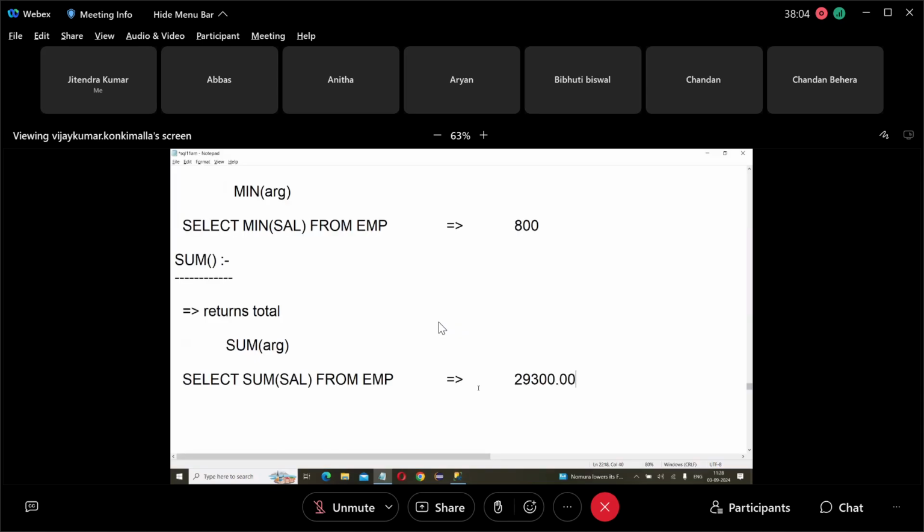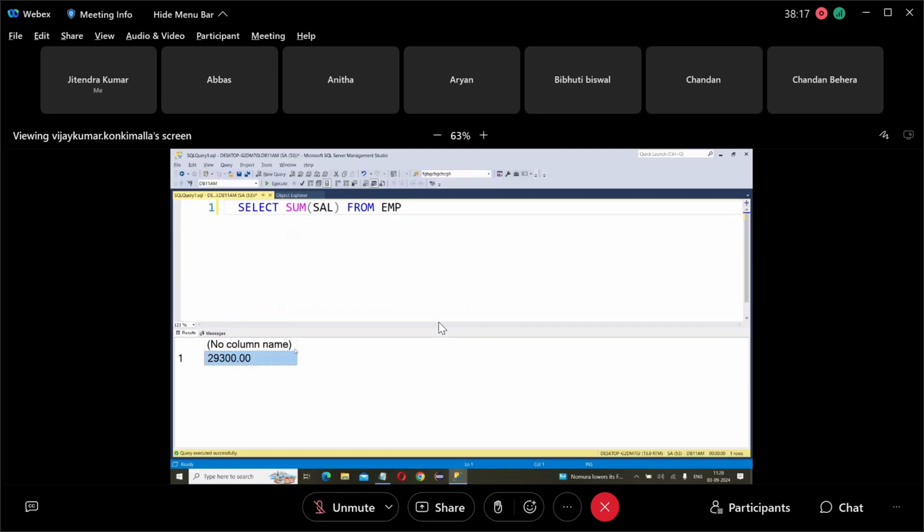Okay, 29,300 is the total salary. Understood? What is this 29,300? All 14 employees' salaries are added. So it returns the total. Okay?